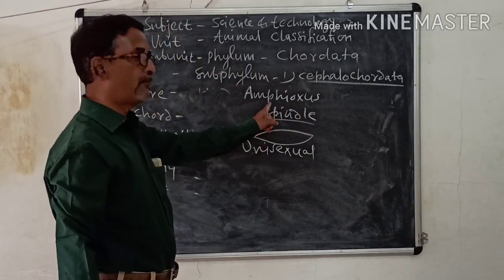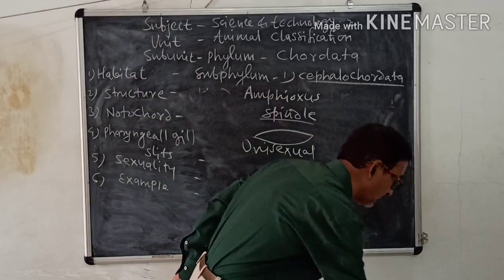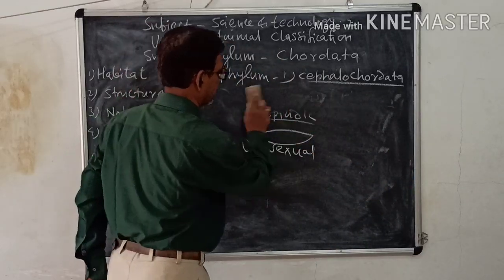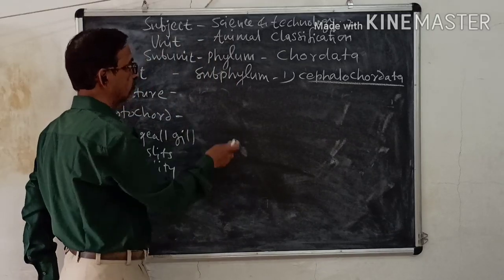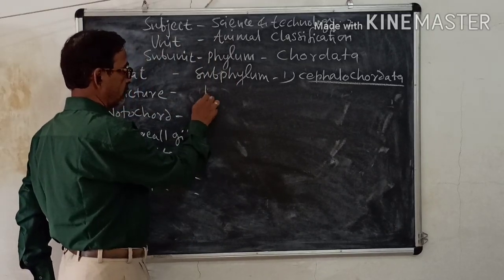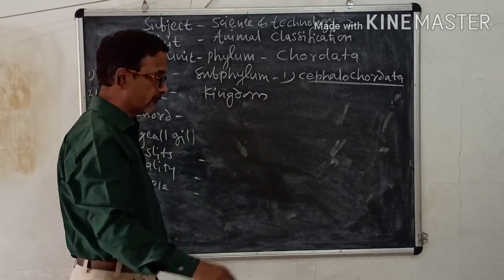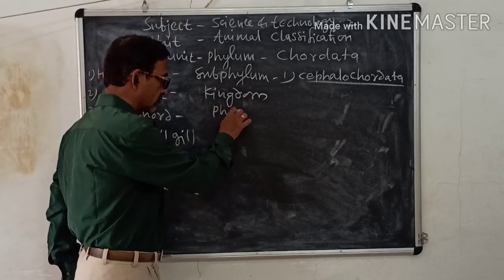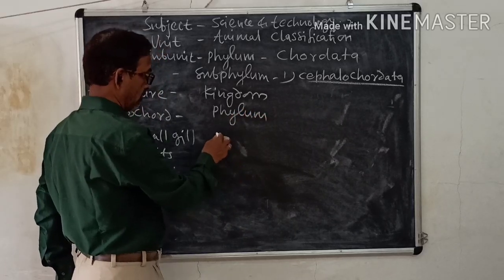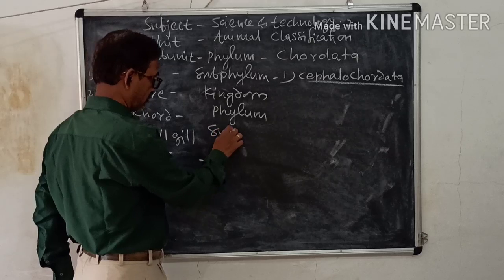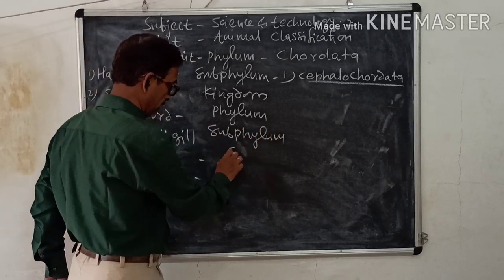Amphioxus is the example, a fish-like animal. Classification of this animal under the heads kingdom, then phylum, then subphylum, and example.